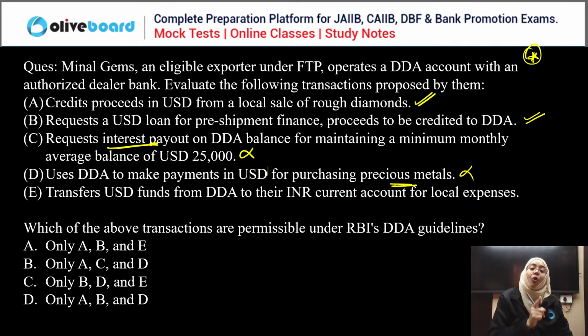Now transfer from this account to your INR current account for local expenses, that is also allowed. So if we talk about the correct answer, A, B and E are correct, which means A is the correct answer. None of you are correct. And that's why it is important to attend the marathon session. See how attentive we have to be to pick up one point, right? These cannot be covered in the theory classes, and that's why it is compulsory to attend the marathon session. So A is the correct answer.